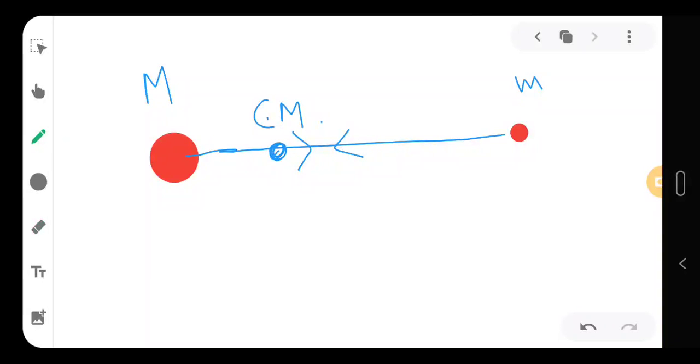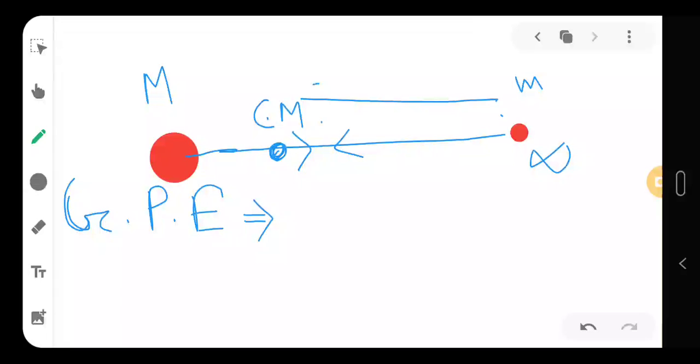So the gravitational potential energy, I am writing here GPE, gravitational potential energy. This is given by the definition: when you bring any mass from infinity to a distance r from any other object.